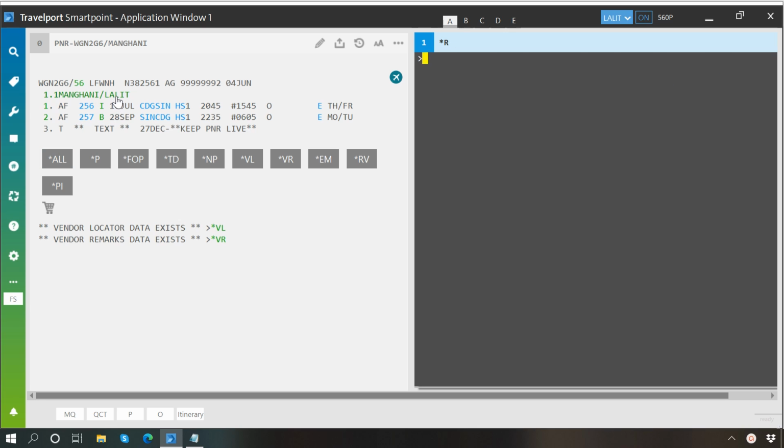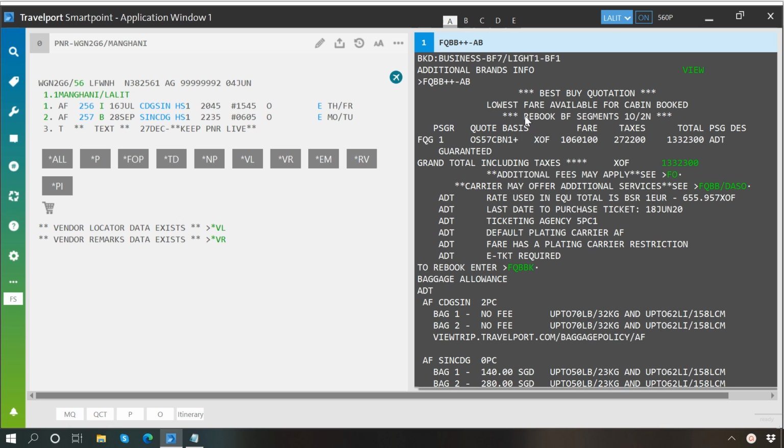As you can see here, I have randomly booked I class in segment 1, which is a business class, and B class in segment 2, which is an economy class. Now, after typing FQBB++-AB, you can see that the system has provided us the cheapest reservable fare which is possible in this combination.